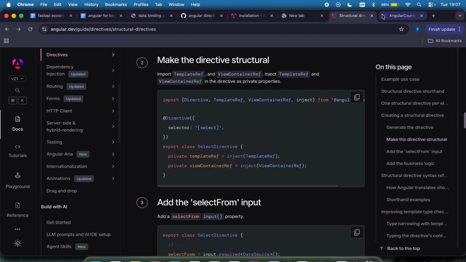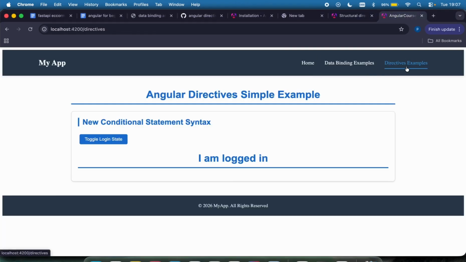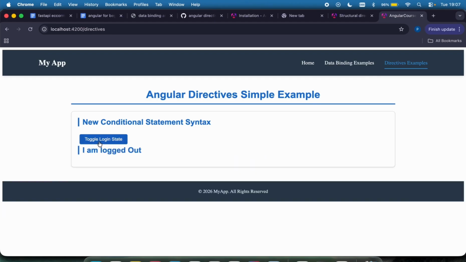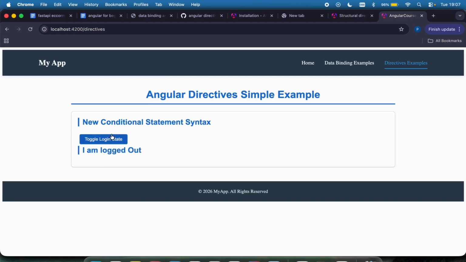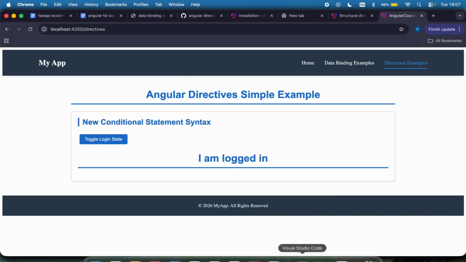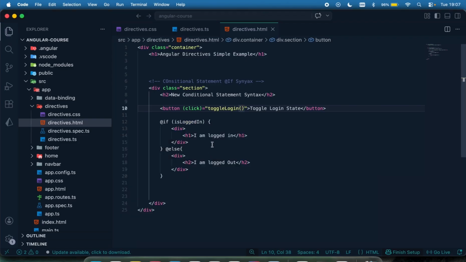So I'm going to come right here, go to the directive example. You can see the design. If I click toggle login state, if it's now false, you can see I am logged out. I toggle it again, I am logged in. Toggle it again, I am logged out. Toggle it again, I am logged in. So this is an example of how directives work.